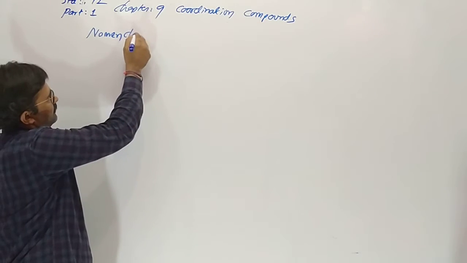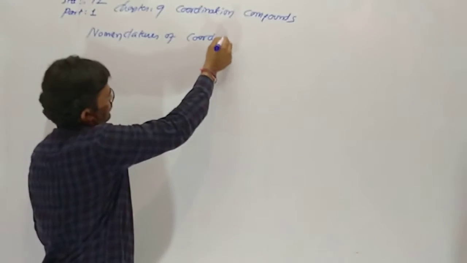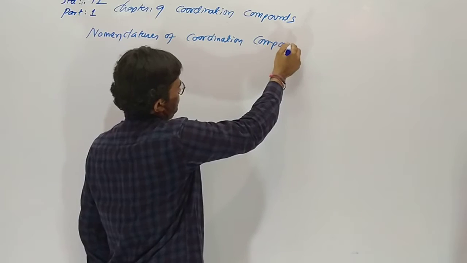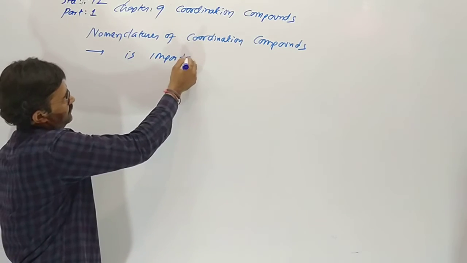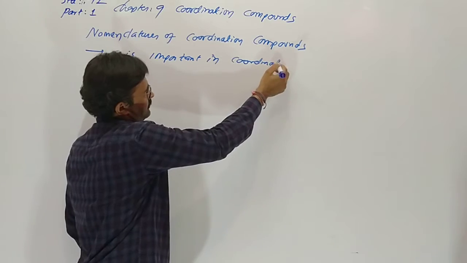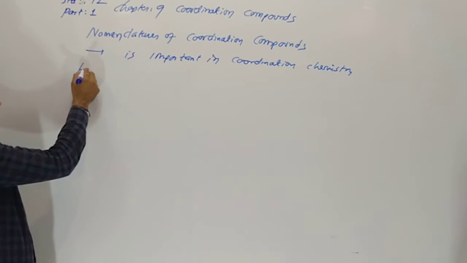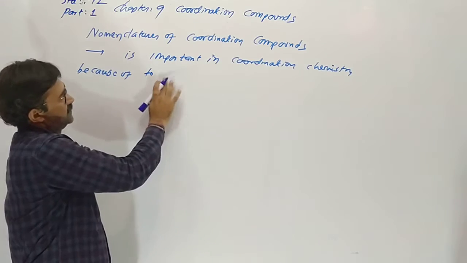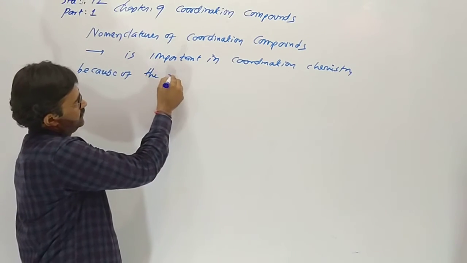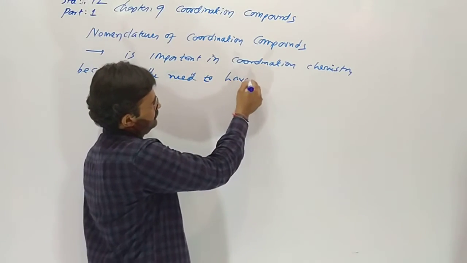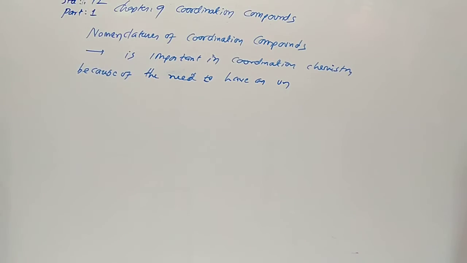Yes, nomenclature is important in coordination chemistry, because of the need to have an unambiguous method.